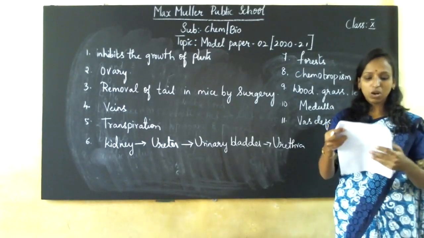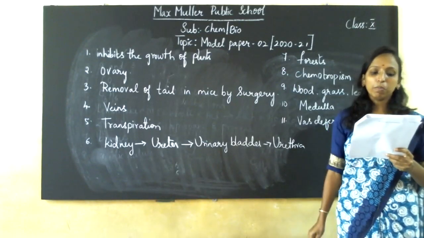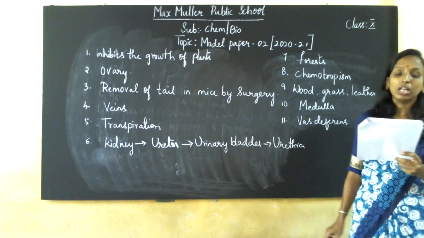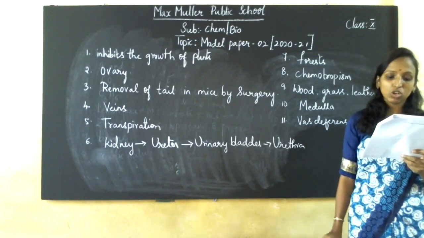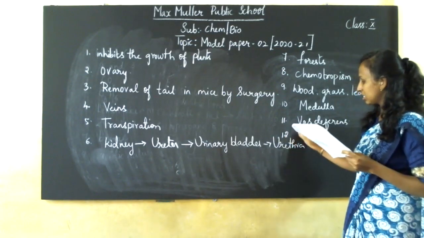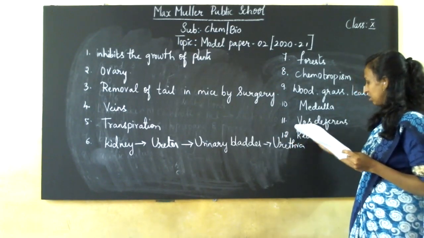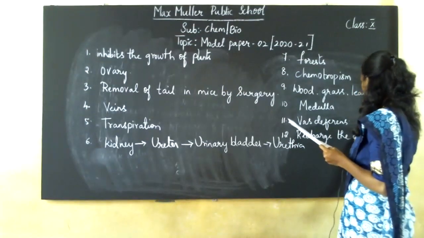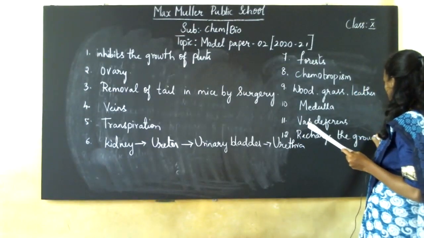And the main purpose of construction of water harvesting structure is to recharge the groundwater.